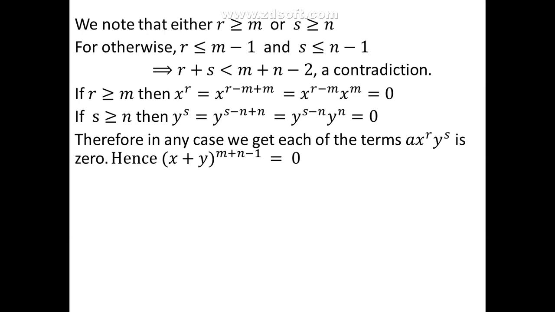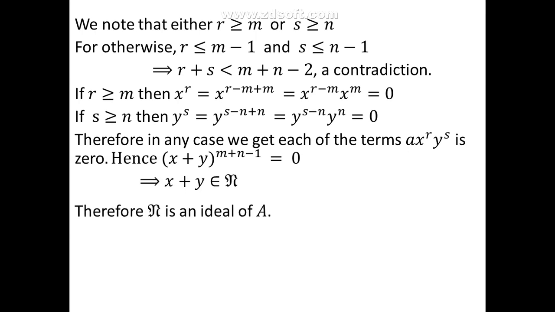Therefore, we get (x + y) to the power m + n − 1. Because each of the terms is 0, this power of x + y is also equal to 0, where m + n − 1 is a natural number. This says x + y is in the set of all nilpotent elements. Therefore, N is an ideal of A.